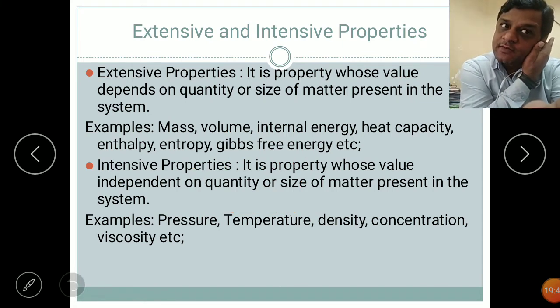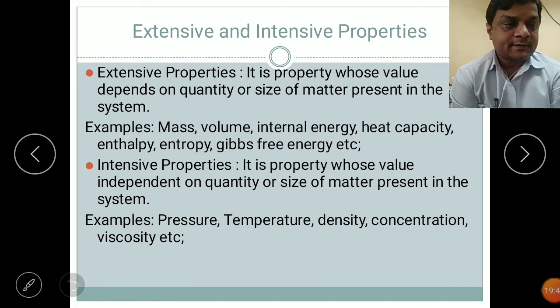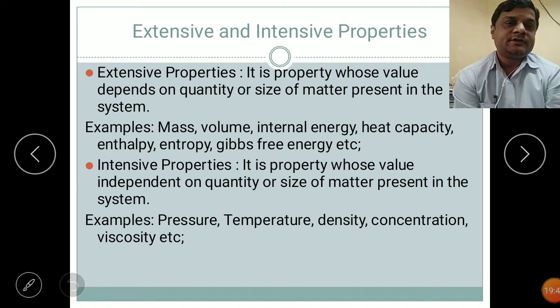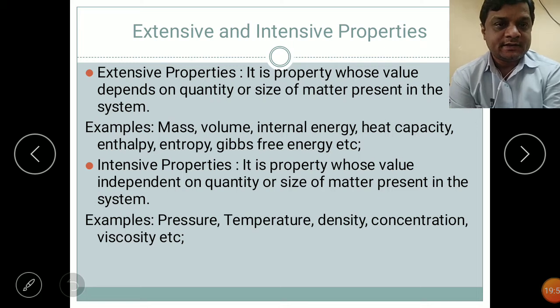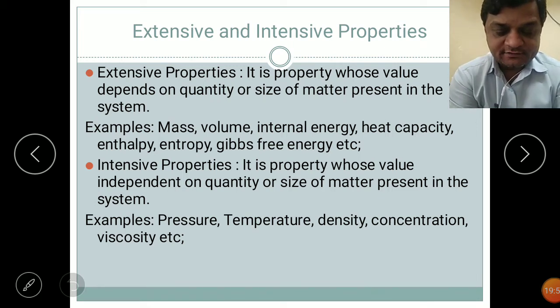Same thing will happen with internal energy: if we increase the quantity, internal energy will change. If we increase the quantity, heat capacity will change. Same thing will be there. Now we see the intensive properties.